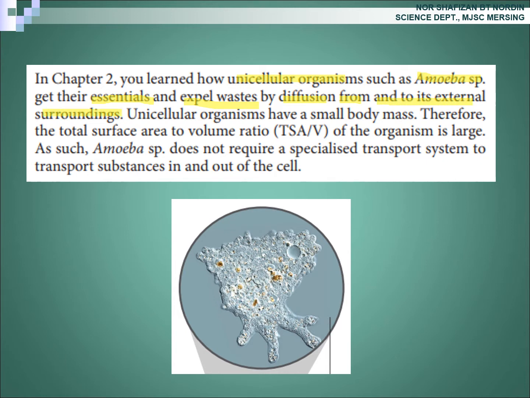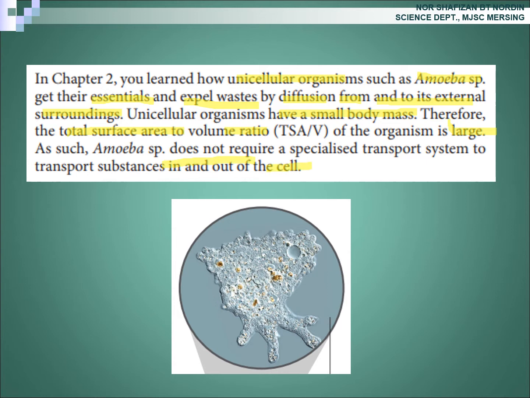Unicellular organisms, as you know, have a small body mass. Therefore, the total surface area to volume ratio, TSA over V, of the organism is large. As such, amoeba species does not require a specialized transport system to transport substances in and out of the cell.